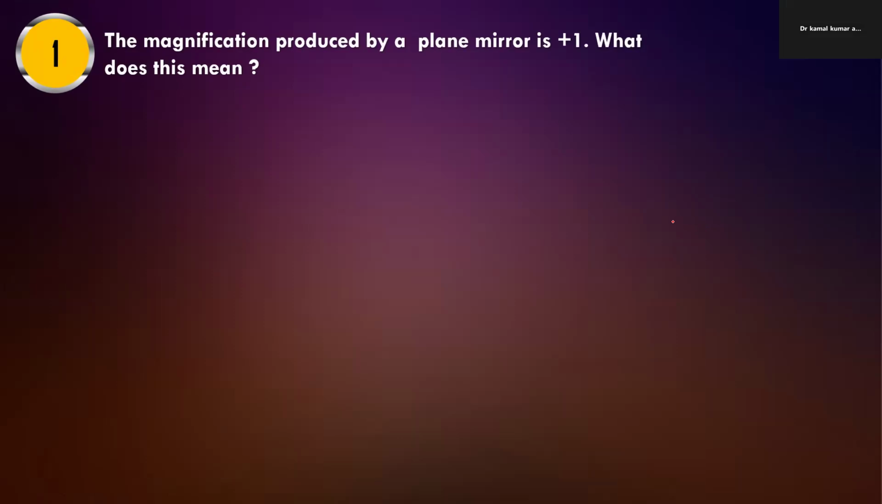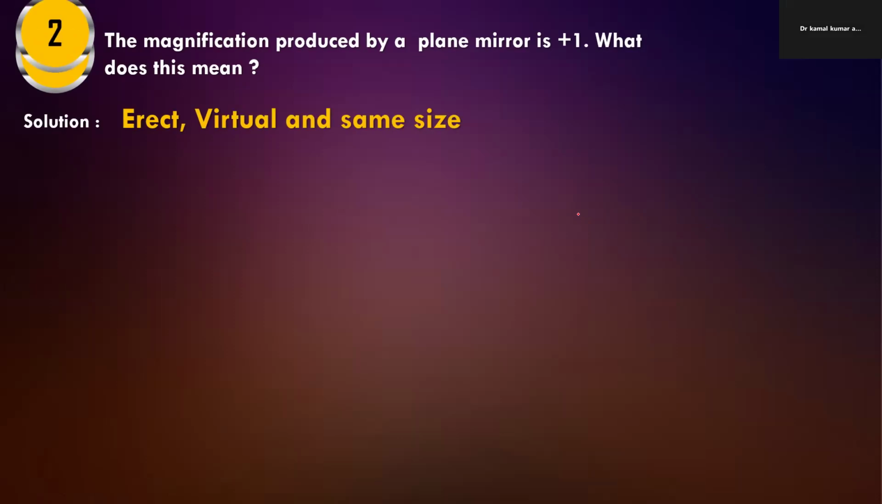Okay, so let's do some numericals. Magnification produced by the plane mirror is +1. What does that mean? We know that plus sign showing that the image is virtual. Okay, so erect, virtual, and same size.